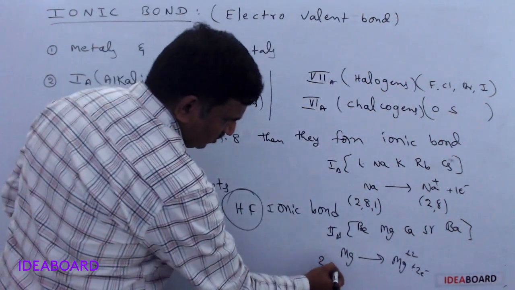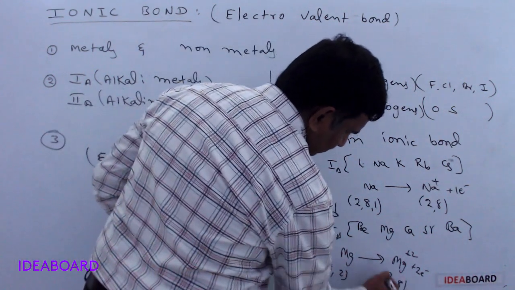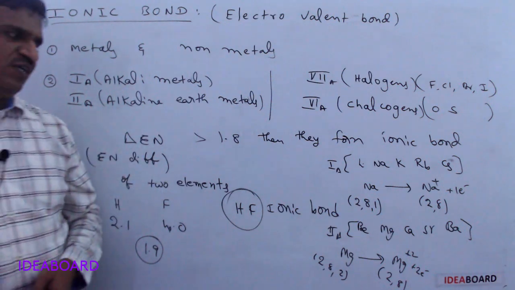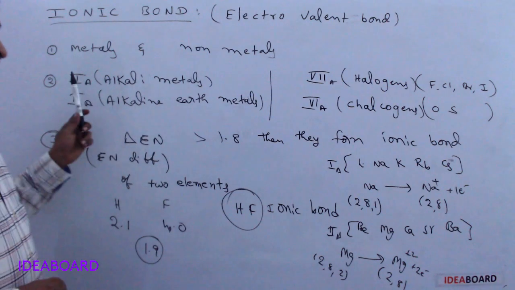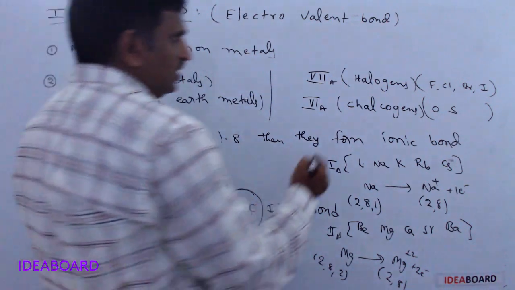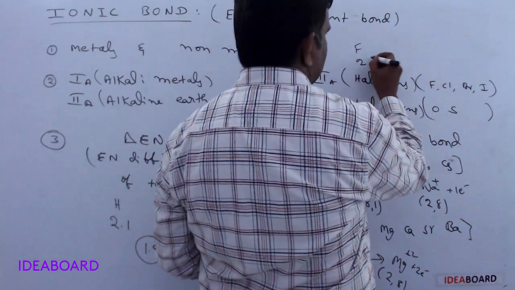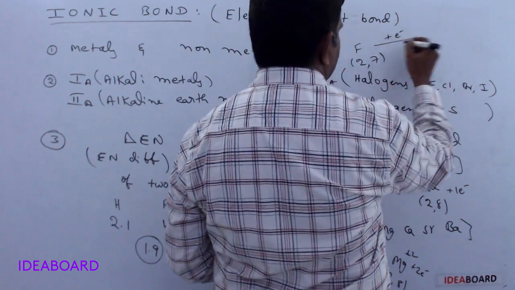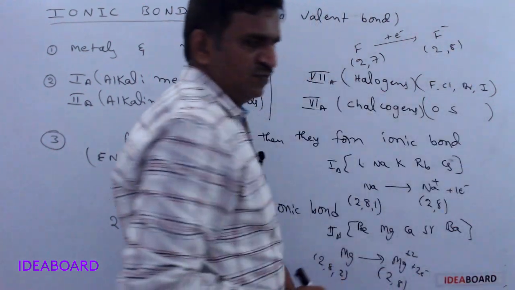Here it is actually 2, 8, 2, but here the configuration is 2, 8. So magnesium 2+ has an octet configuration in the valence shell. So the first group and second group elements try to lose electrons, whereas seventh and sixth group elements, take fluorine. Here it is 2, 7 configuration. If it gains one electron, it is converted to F minus, and the configuration is 2, 8.